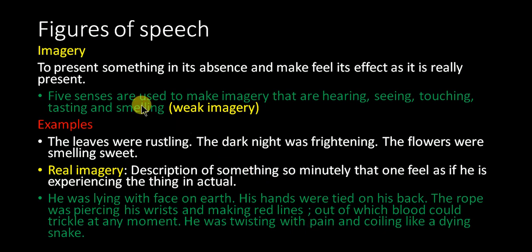Understand? But in your course, at your level, you have to understand imagery of the five senses: hearing, seeing, touching, tasting and smelling. In 9th class you read the poem Robert Frost's Stopping by Woods on a Snowy Evening. That has imagery. But this imagery is the clear description of something. This is actual imagery or real imagery.